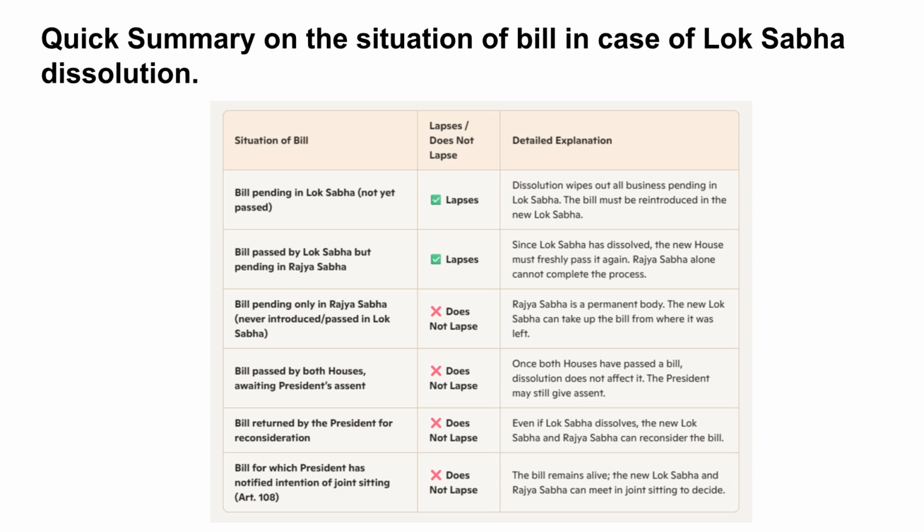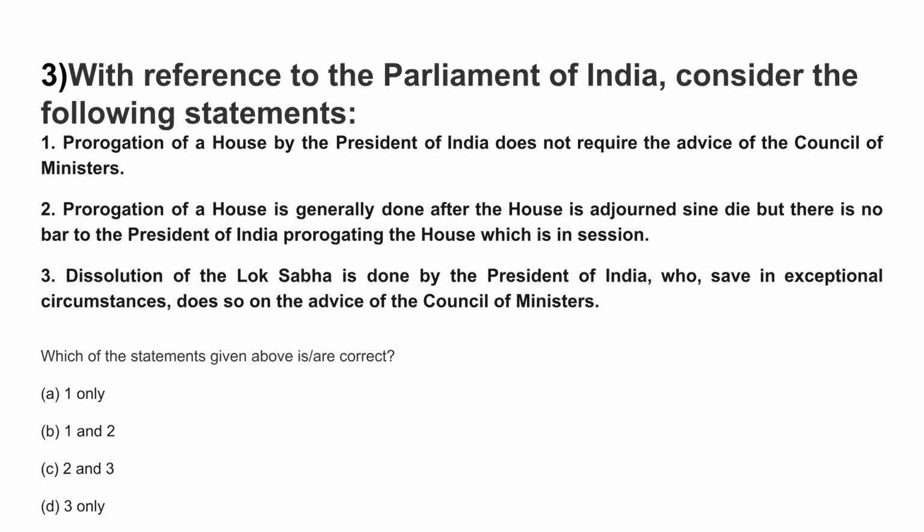Here is a quick summary of the situation of a bill in case of Lok Sabha dissolution. Generally, bills pending in the Lok Sabha, or passed by the Lok Sabha and pending in the Rajya Sabha, lapse. Bills passed by both houses, bills pending only in Rajya Sabha, or bills for which a joint sitting is notified do not lapse.